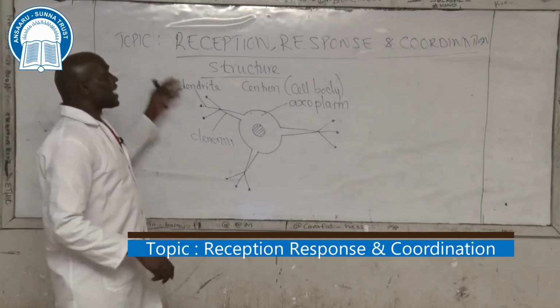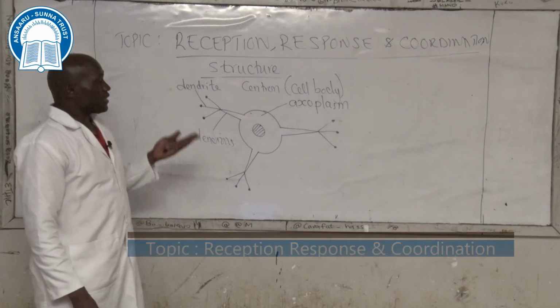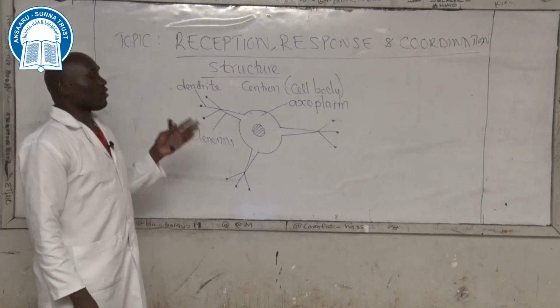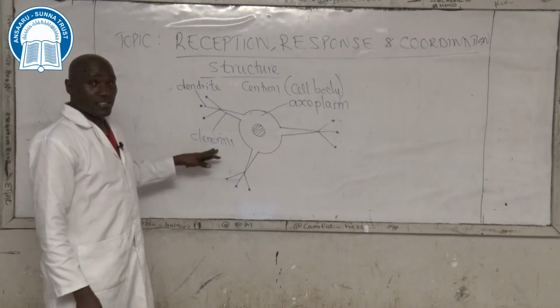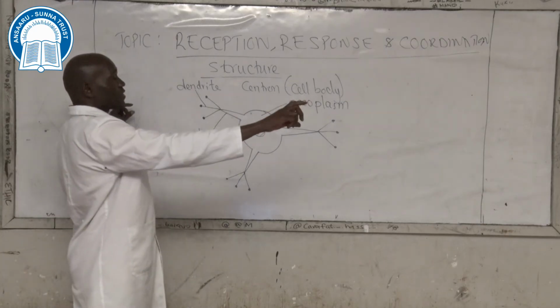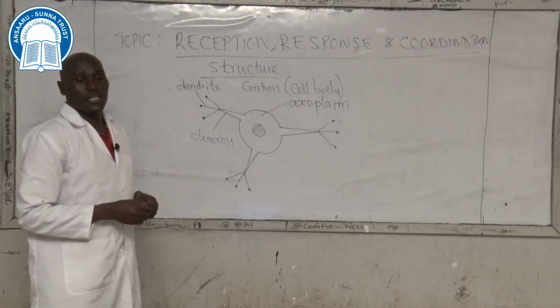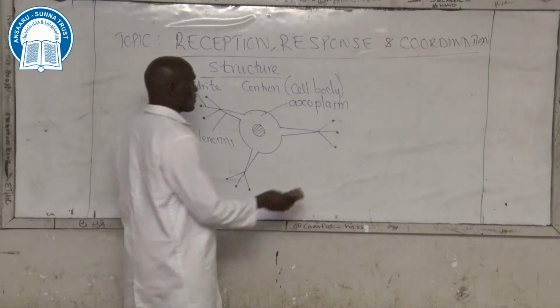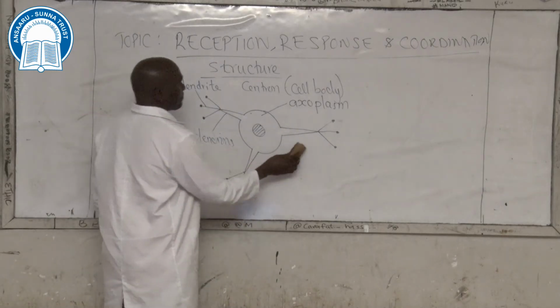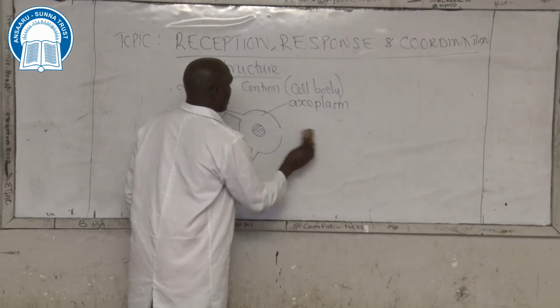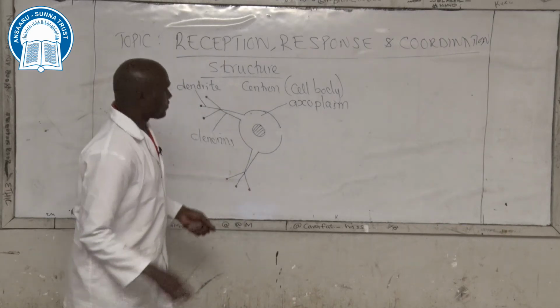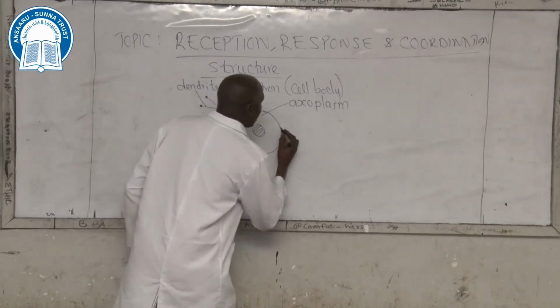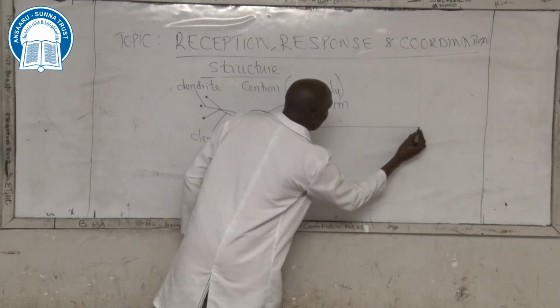Then, in some neurons, one of the dendrons elongates or becomes long to form a structure known as axon. So, the dendron here elongates or becomes long.